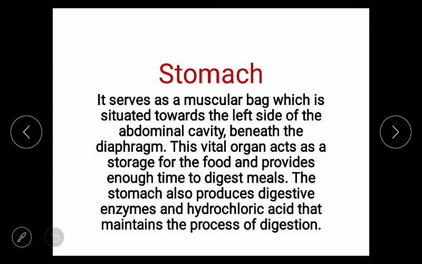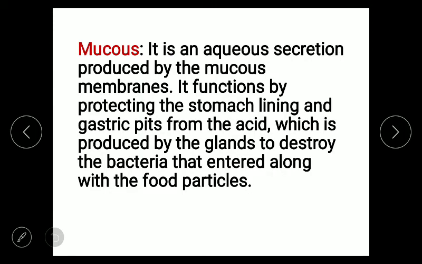So the stomach is a very important part of the alimentary canal, and it releases a juice, and that juice is known as gastric juice. So what are the components of gastric juice and what is the function of gastric juice? Gastric juice consists of three components. The first one is mucus. So what is the function of this mucus?